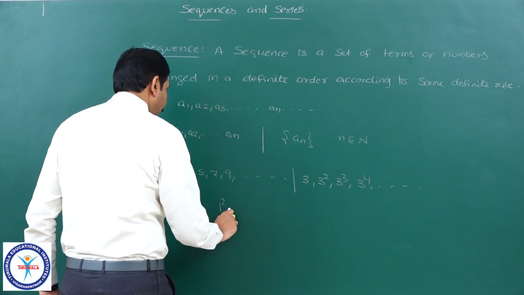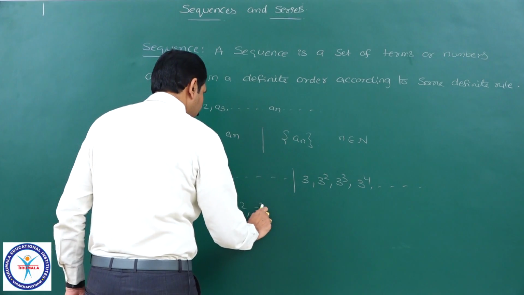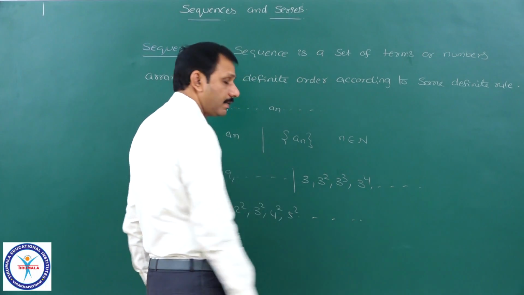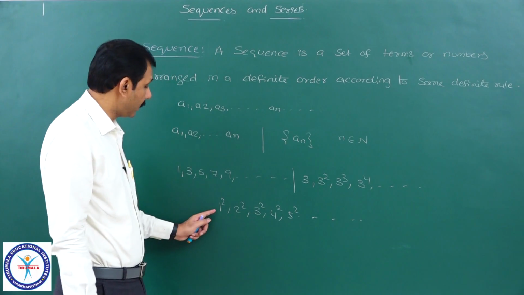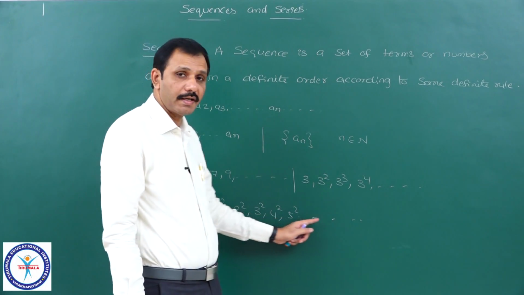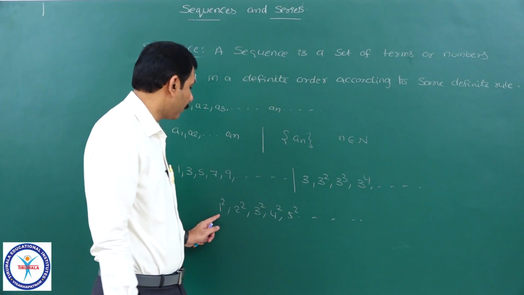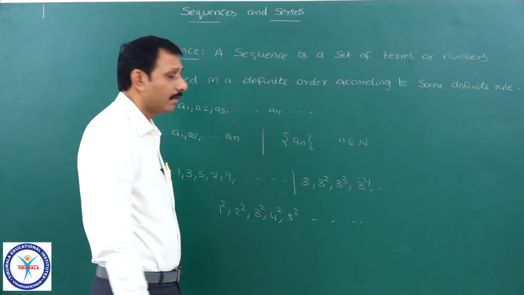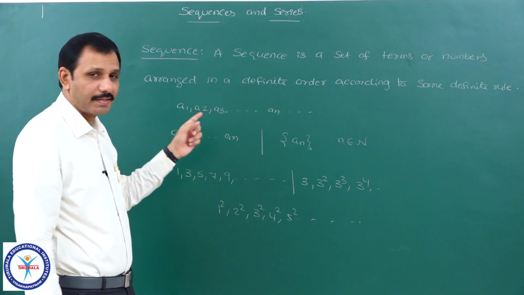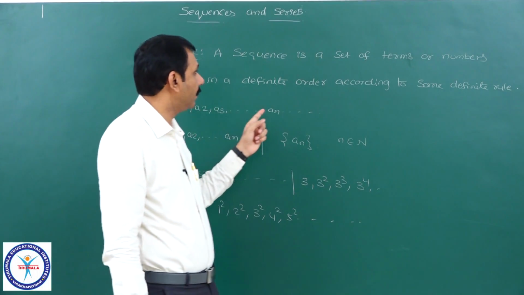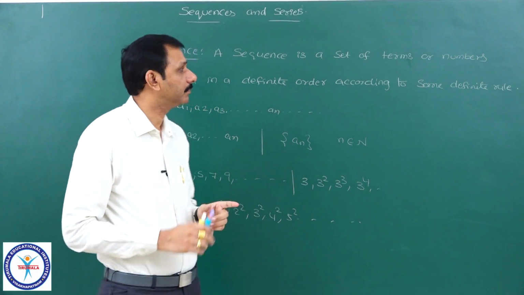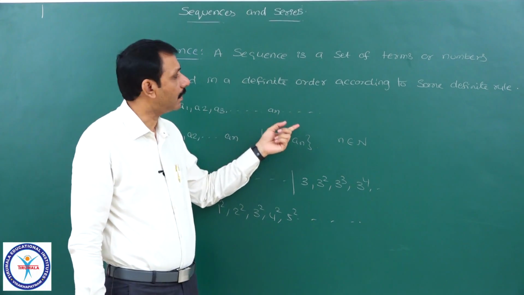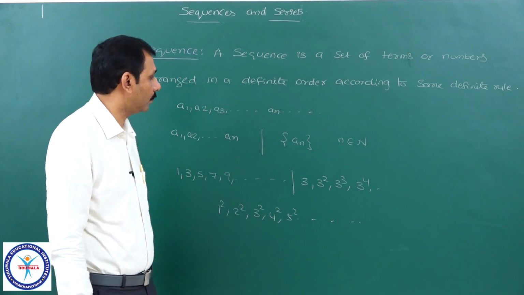Or 1 square, 2 square, 3 square, 4 square, 5 square and so on, these are arranged in a definite order, therefore all these are sequences. Therefore, a sequence is a set of terms or numbers arranged in a definite order according to some definite rule.